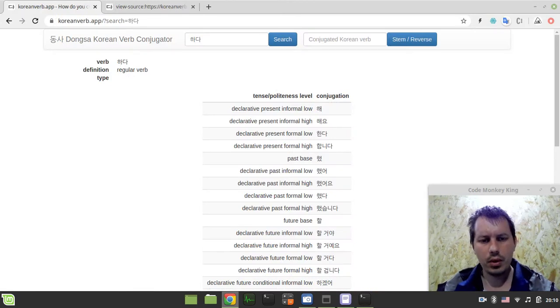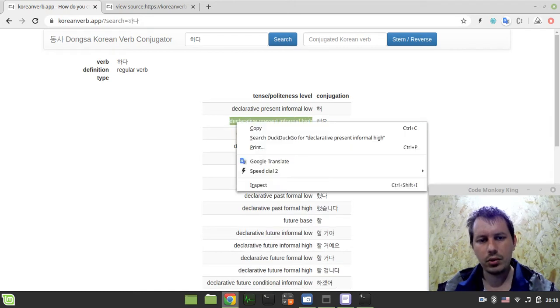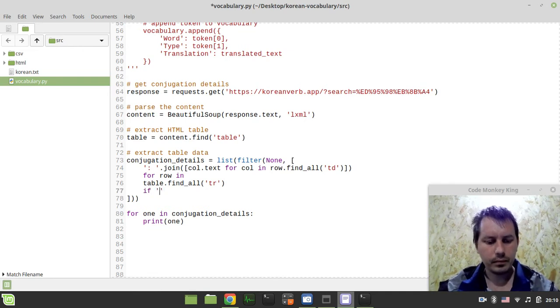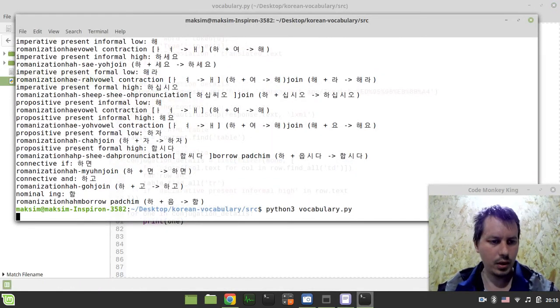So we want the declarative present informal high, which is this one, 해요. We'll change it later, we would be taking other verbs, but it doesn't matter at the moment. I need to reference this, so we need to take only those table rows if this is in row.text. Let's have a look now. It should extract the only item.